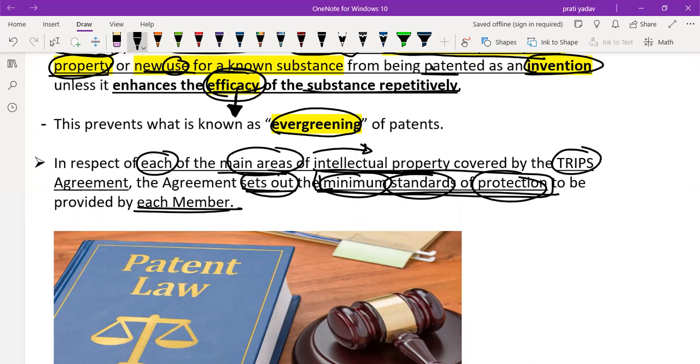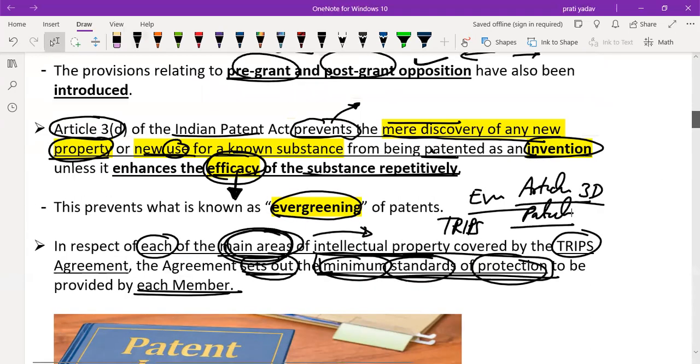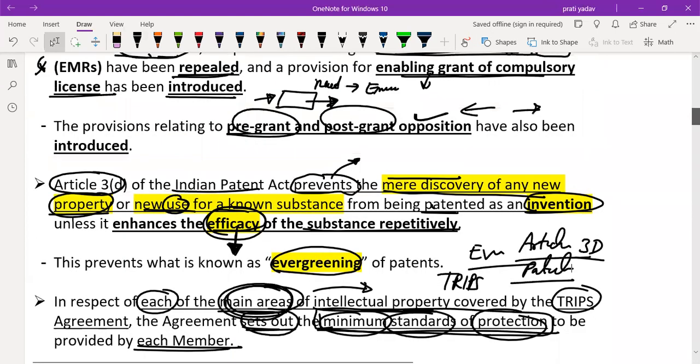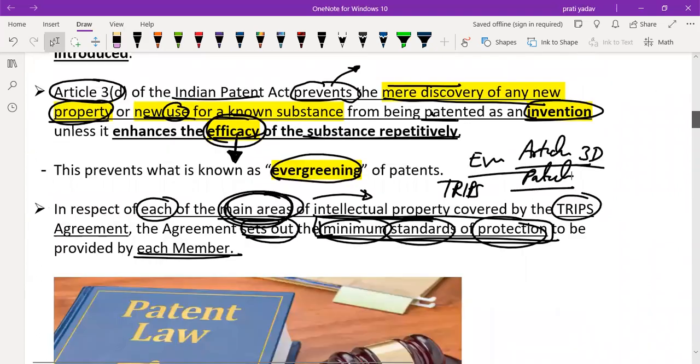Remember, this one is also very important. TRIPS is coming into play, evergreening is coming into play, Section 3(d) is coming into play, and then the patent comes into place. So I hope you understand the whole idea of patents, where the international organizations are involved, and how companies misuse the benefits provided by the governments of different countries. I hope you understand the whole idea of the Indian Patent Act.